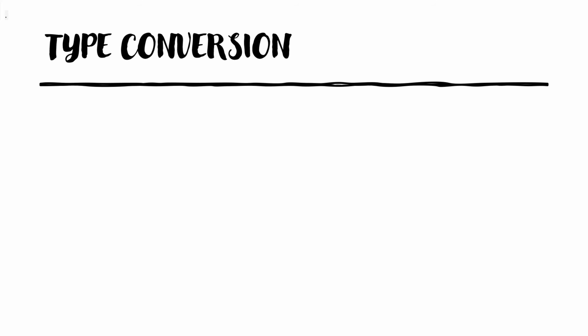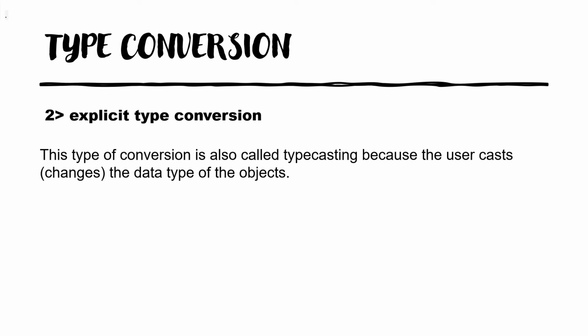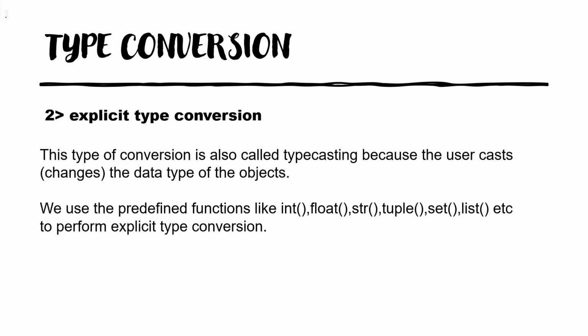The next type of conversion is explicit type conversion. And this type of conversion is also called typecasting. See, cast means forcefully changing. Since here we are forcefully changing one data type to another data type, in other words we are explicitly converting, that is changing one data type to another data type, it is called typecasting. And we do this using predefined functions. We have various predefined functions which will perform explicit type conversion. And this is the syntax.